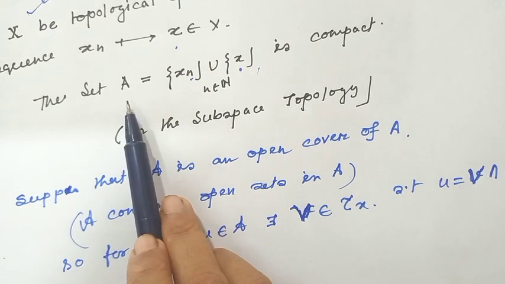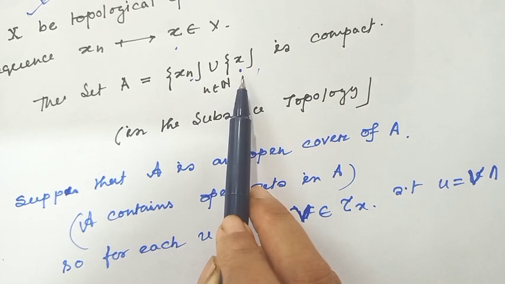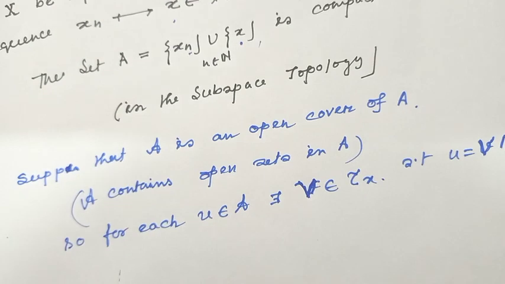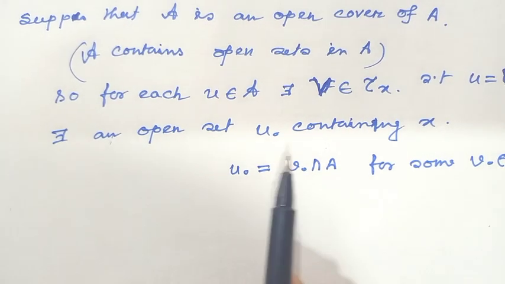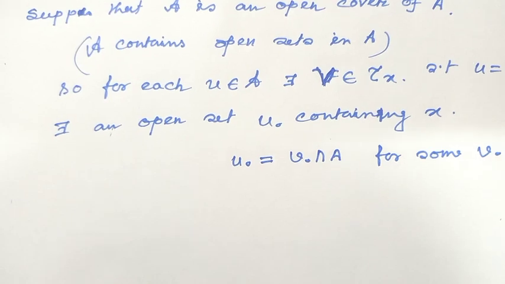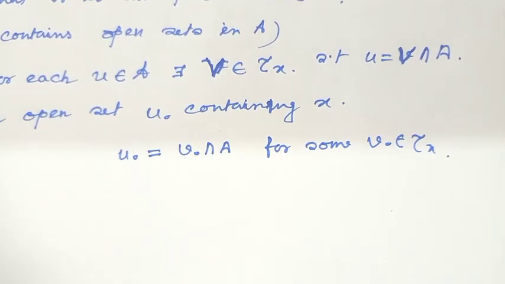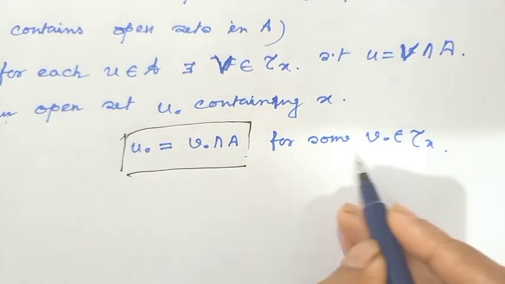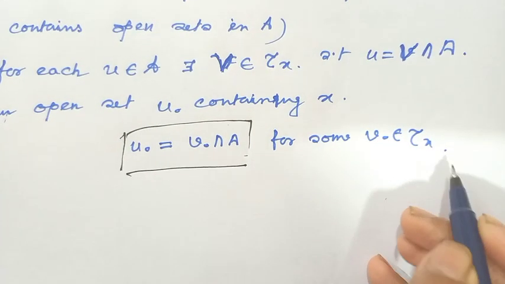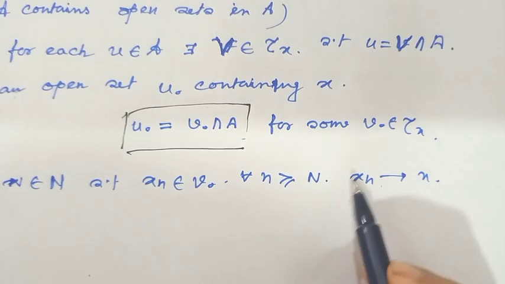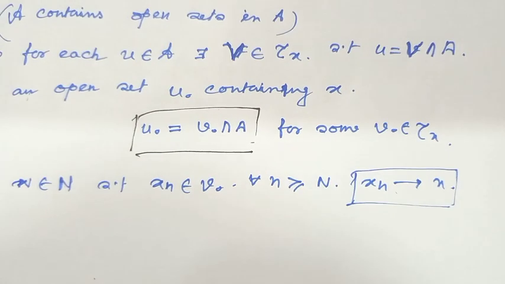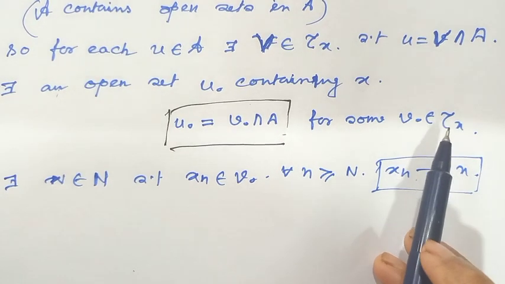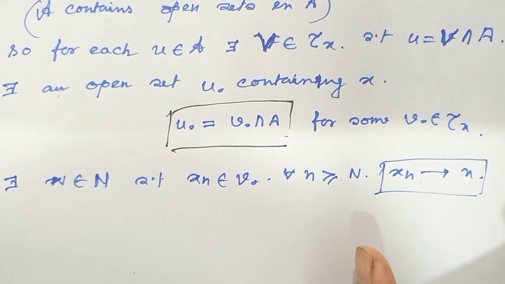And since A contains x, where x is the limit point, there exists an open set U0 containing x such that U0 equals V0 intersection A, where V0 is a member of tau X. Since xn converges to x, in the neighborhood V0 there are many members of xn.